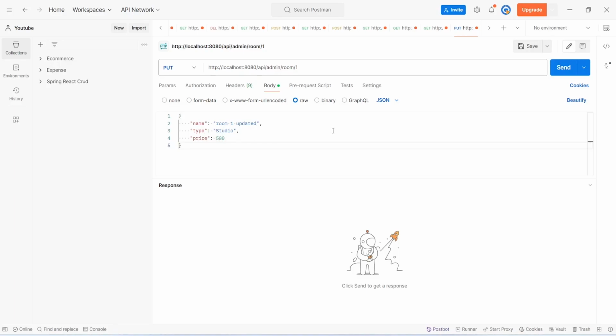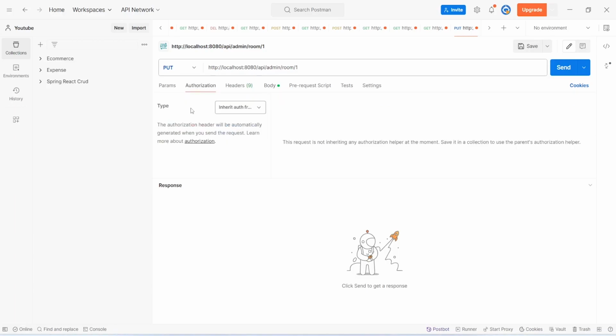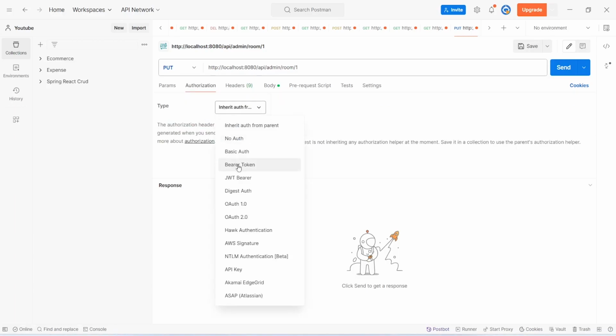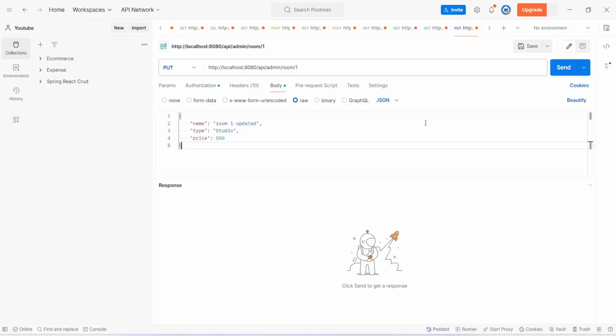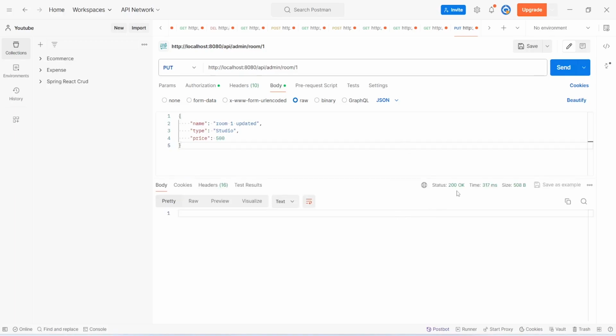And after this, we need to set the JWT token. So let's open the authorization tab. And in this, for the type, we will select bearer token. And after this, we will paste the token here. And after this, to call the API, we will click on this send button. And as you can see, we got 200 OK.